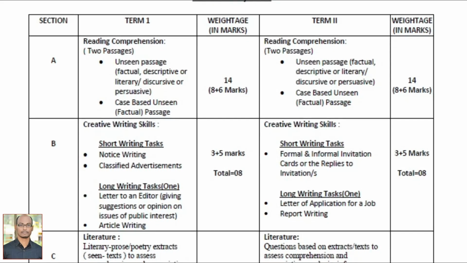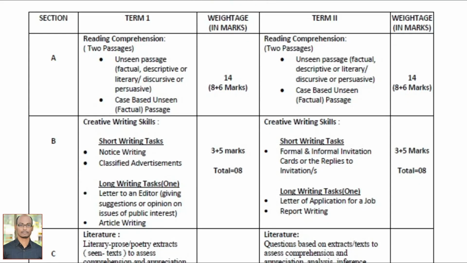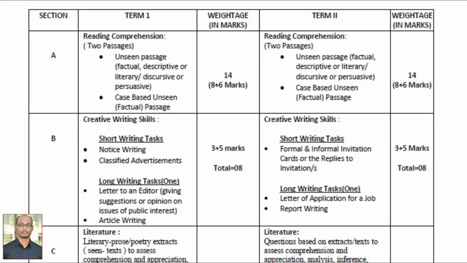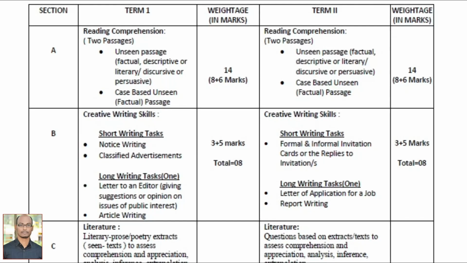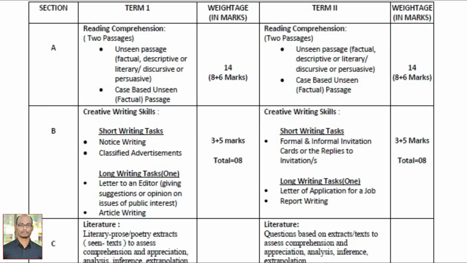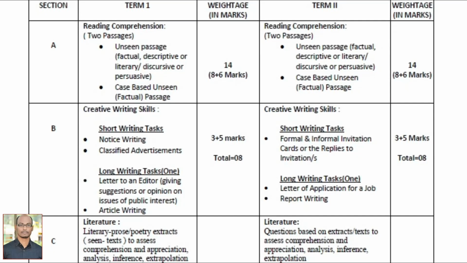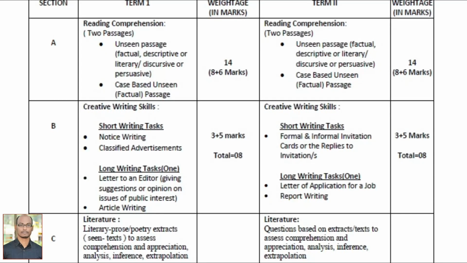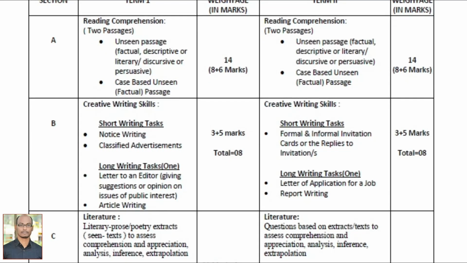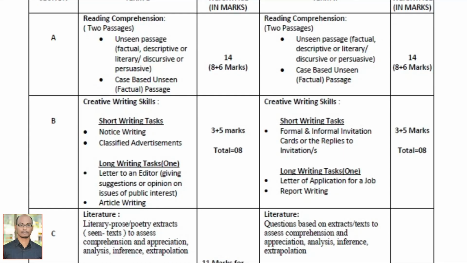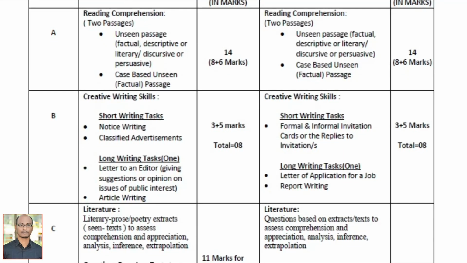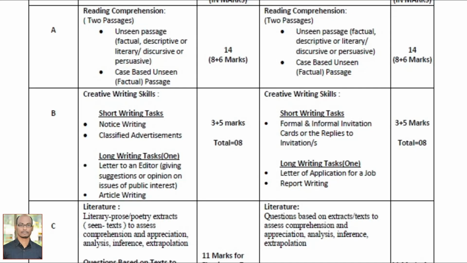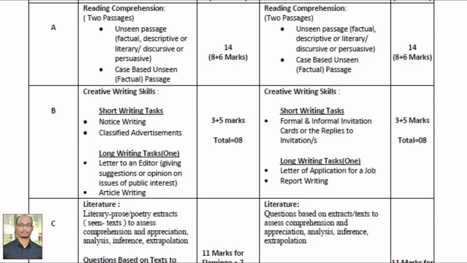Now let us come to Section B. Sinchana, can you hear me? Sinchana, tell me what is the heading given for Section B? Writing tasks and long writing tasks. It is creative writing skills. That means in Section B, you have creative writing skills and you don't have grammar.